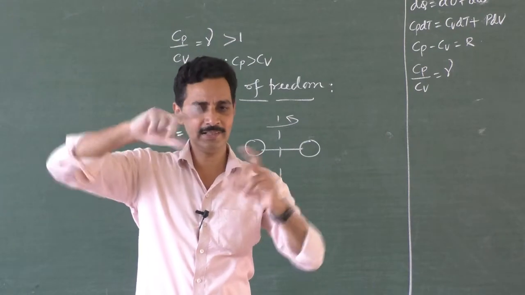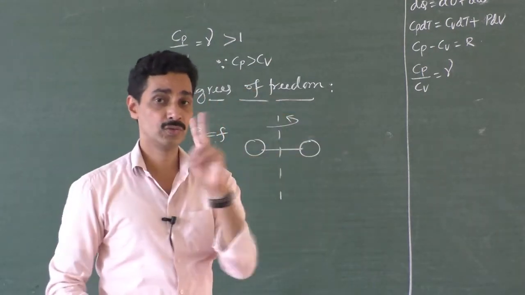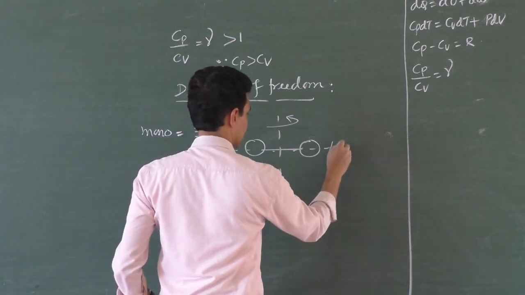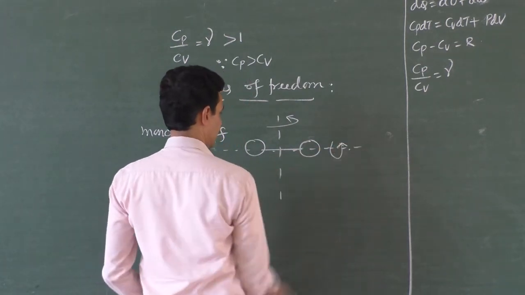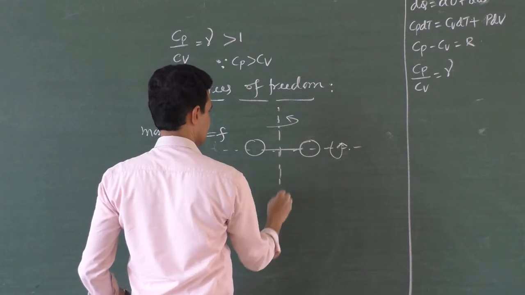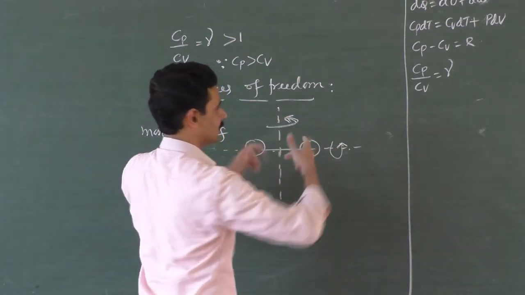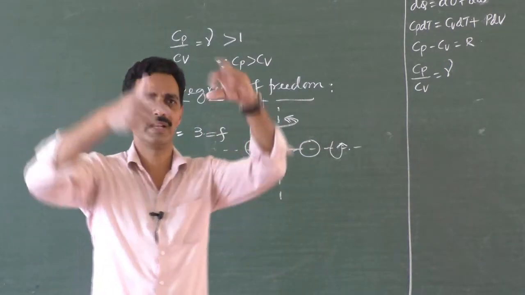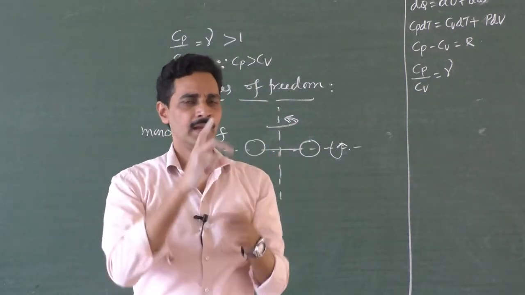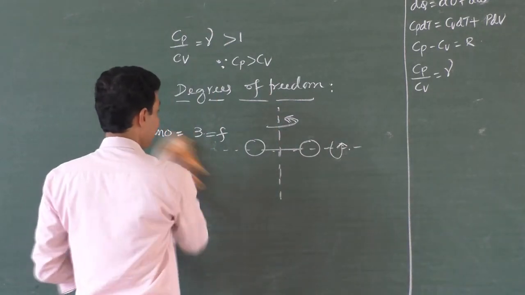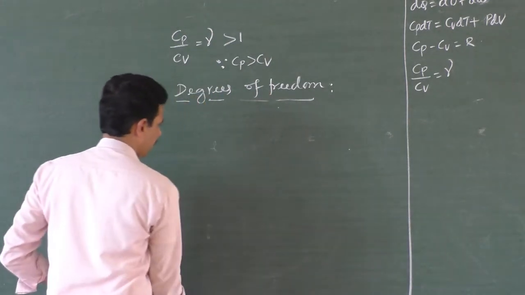So it has two rotational motions. One rotation along this axis, and another rotation along this axis. Everything is done when it moves like this, right? So a diatomic molecule has 5 degrees of freedom.